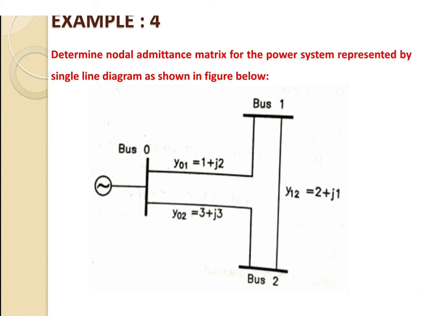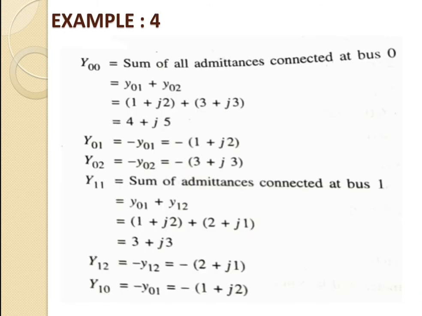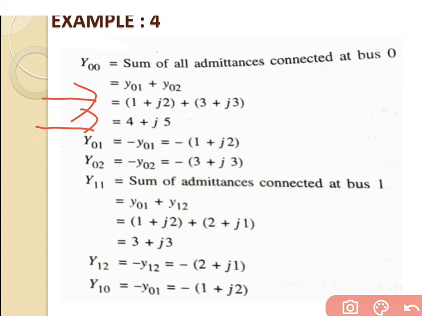Based on that we will write the equation Y00 equal to the sum of all the admittances connected at bus 0, that is Y01 plus Y02, and the values of Y01 and Y02 are already given inside the problem figure. So we will just put the values of Y01 and Y02 here. We will get the answer 4 plus j5, that is the answer for Y00.